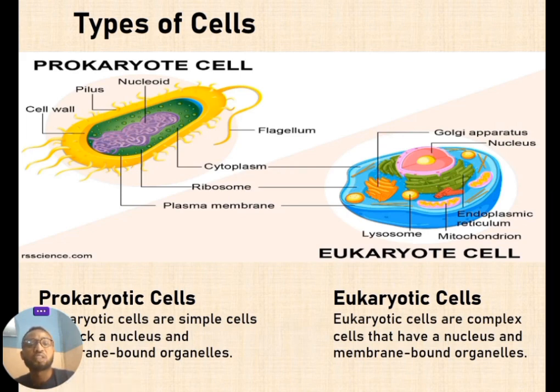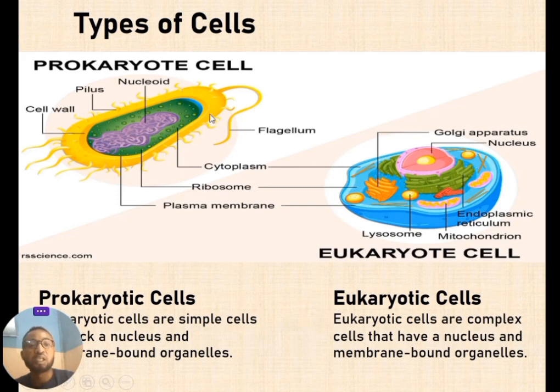When you look at the structures of these two cells, you observe that the prokaryotic cell looks simpler and easier to read, compared to the eukaryotic cell, which is more complex with a lot of other structures within it. So I want to highlight the similarities between these two. Both of them have the cytoplasm, which is the inside of the cell.